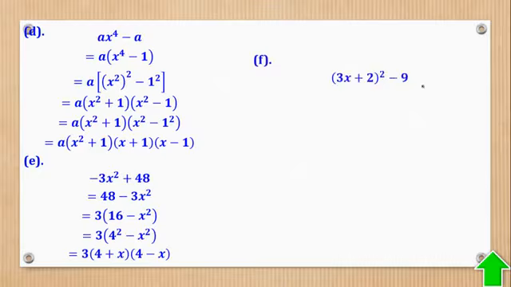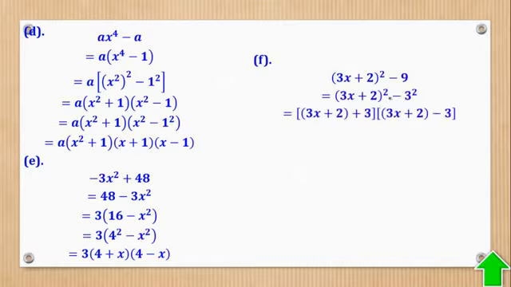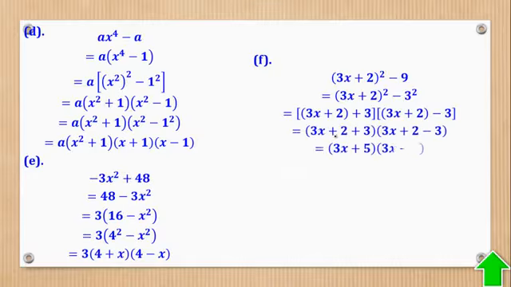Then part F, we are given that, still change 9 to 3 squared. Now difference of two squares, still it will be this, the whole of this bracket with 3, which will have sum and also a difference. But inside this box bracket, there's another small bracket which I have to deal with. So let me expand and remove it. Then I can simplify to give you this and that. And there I have factorized.